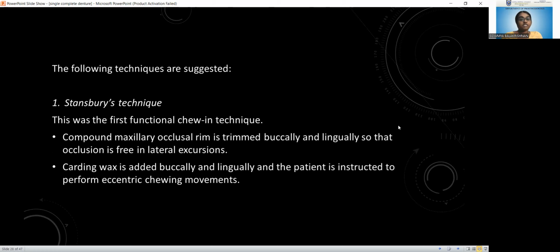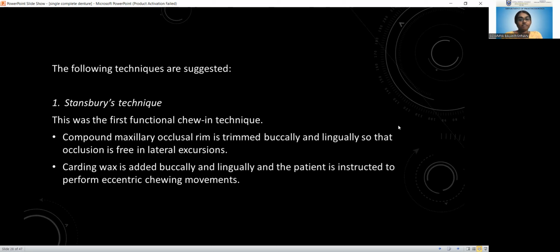This was the first functional chewing technique. In this case, the maxillary occlusal rim is made of impression compound. It is trimmed buccally and lingually so that occlusion is free in the lateral excursions, and we add carding wax to the trimmed area.